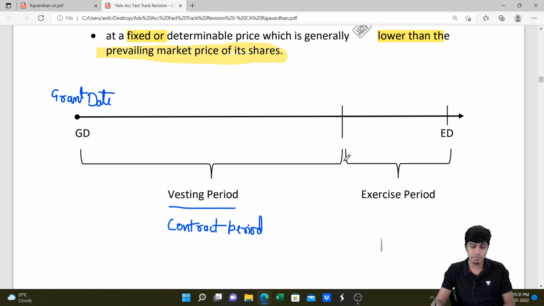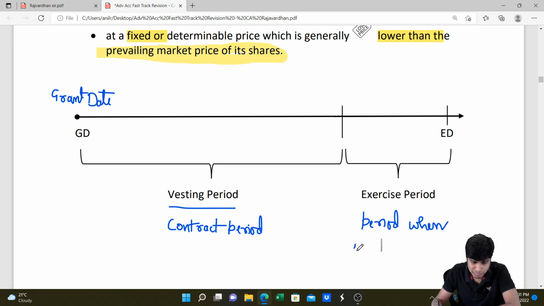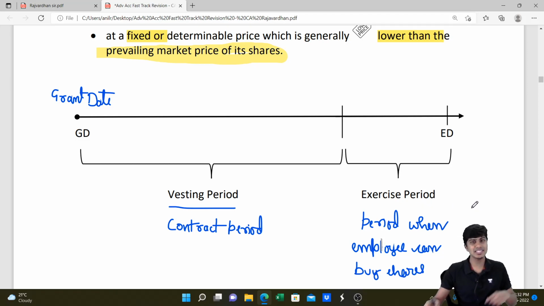At the end of the vesting period starts the exercise period. What is the exercise period? It is the period during which the employee will exercise his option, meaning buy the shares of the company. Such a period where the employee buys the shares is called the exercise period, or you can say he exercises the option.